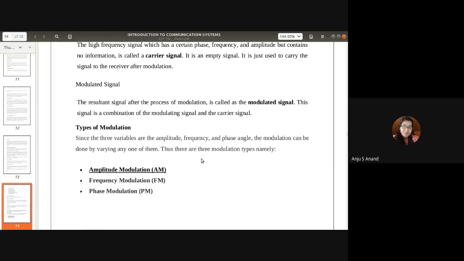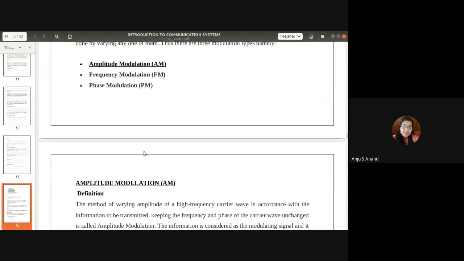I have already shared the slides. Go through those slides, in which I explained by giving examples. The types of modulation are amplitude modulation, frequency modulation, and phase modulation. We have to study amplitude modulation and frequency modulation. Phase modulation is part of frequency modulation, so we can study it in the higher semesters.